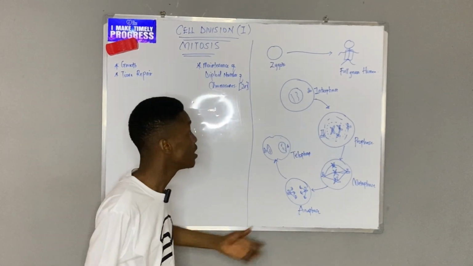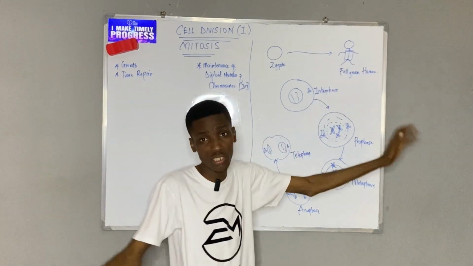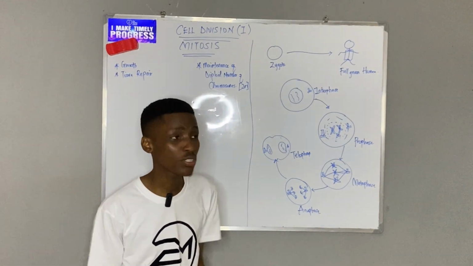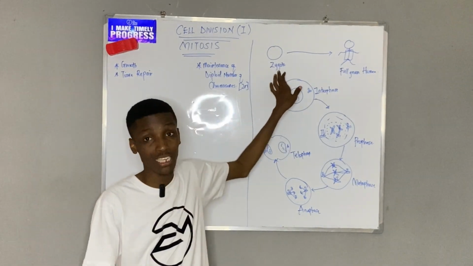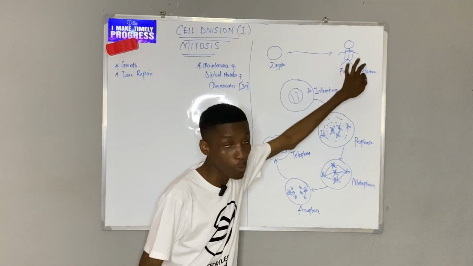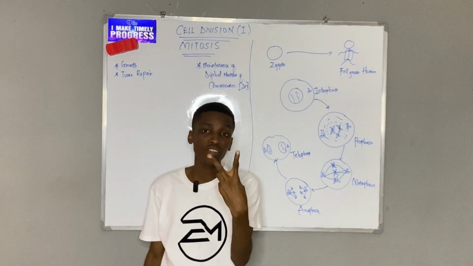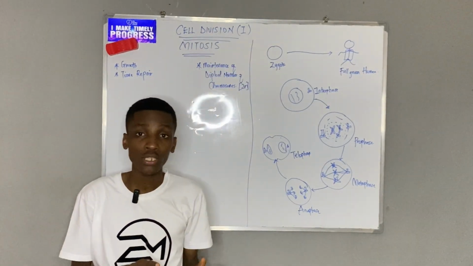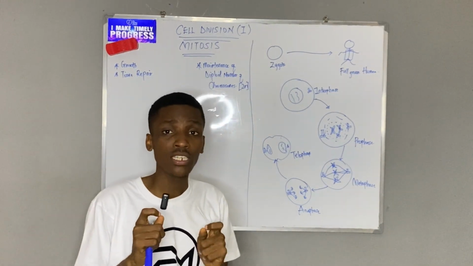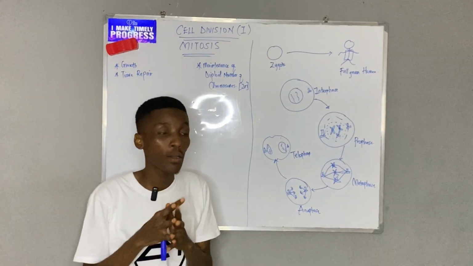How the cell divides? The truth is that every single human being, which is full-grown, multicellular, having up to 10 raised to the power 14 cells, actually began as one cell, which is called a zygote. So how did I move from one to so many? Simple: cell division. There are two types of cell division that we are taught, mitosis and meiosis. Now, for today's class, we'll be learning on mitosis. So our focus will be mitosis.